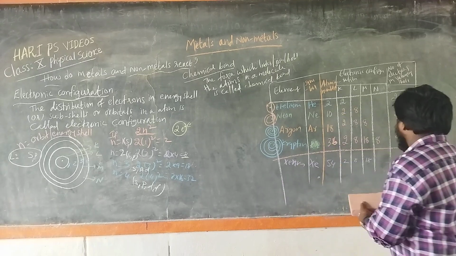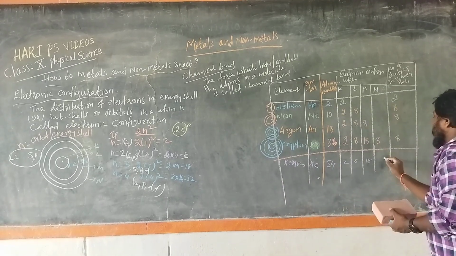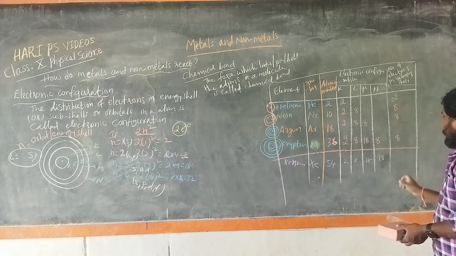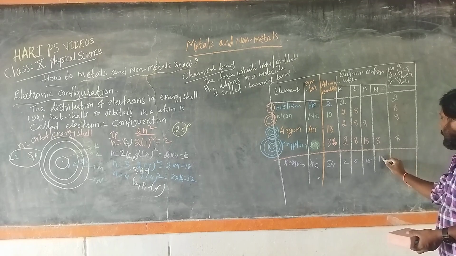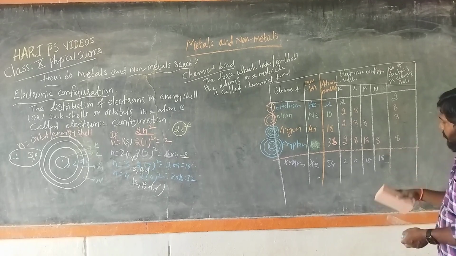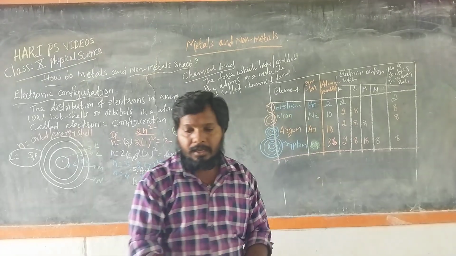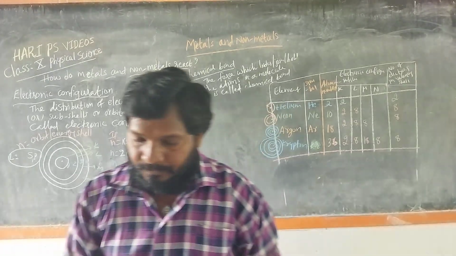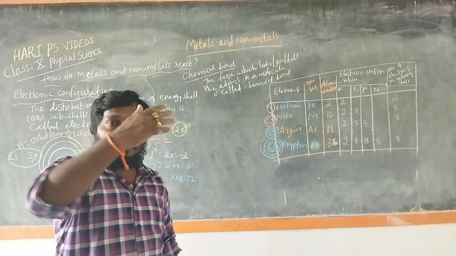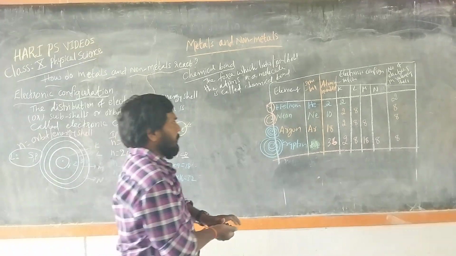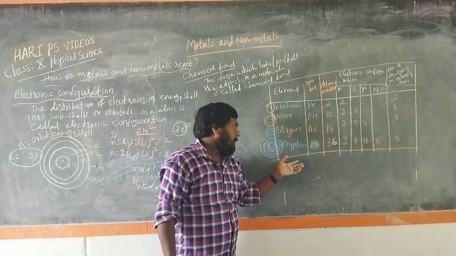Sorry, here 80? Let me correct: the remaining we can fill with 8. So for xenon and radon we can write K, L, M, N, O, P. Four shells are enough for helium, neon, argon and krypton.